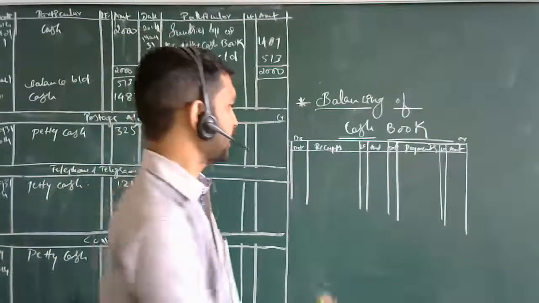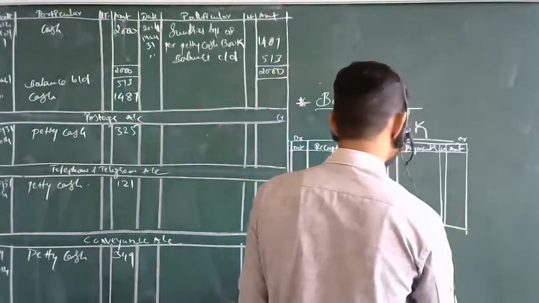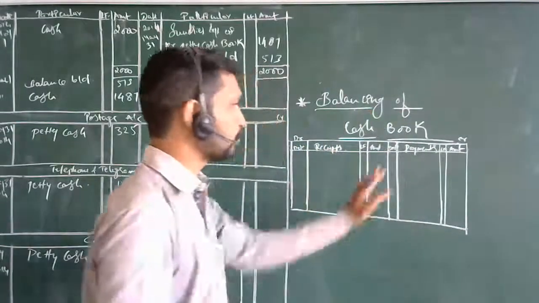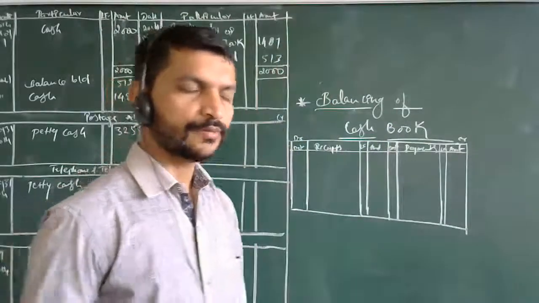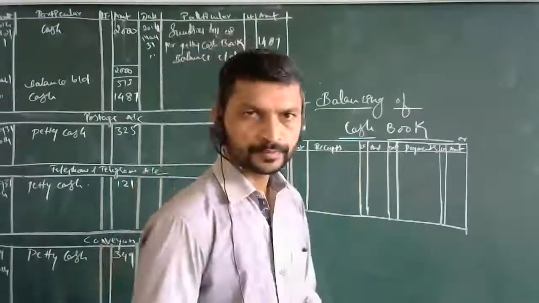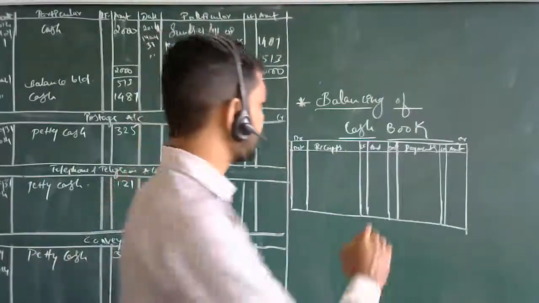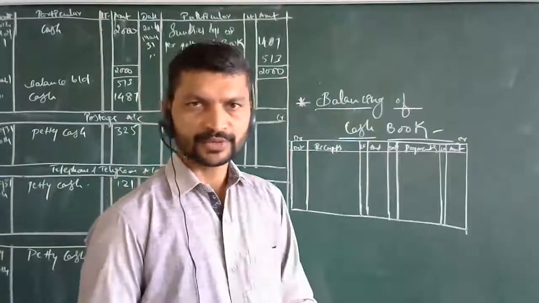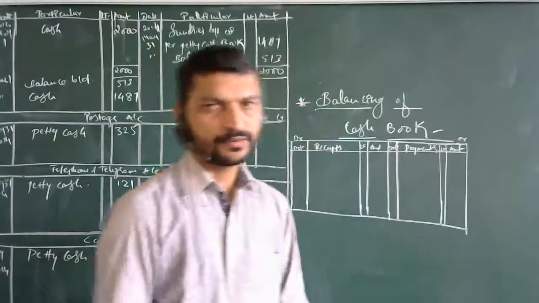Remember the point: after the journal entries, if you are maintaining this cash book, there is no need to open a separate ledger account for cash.